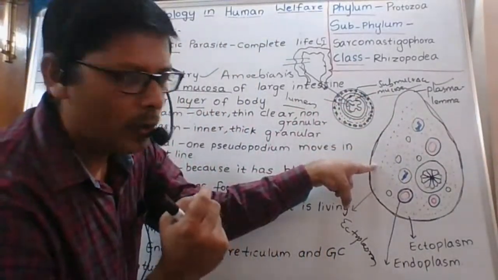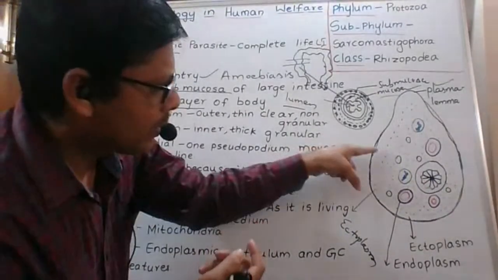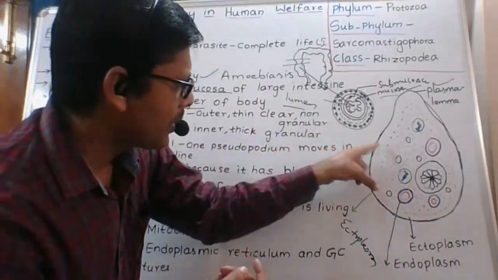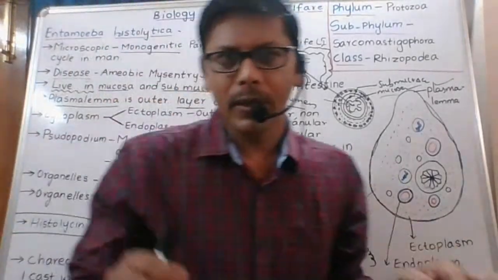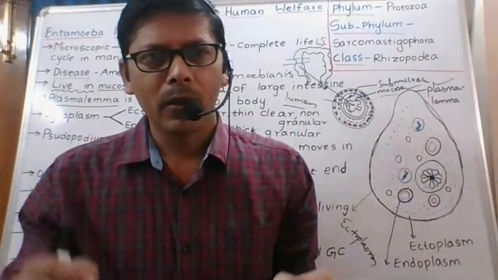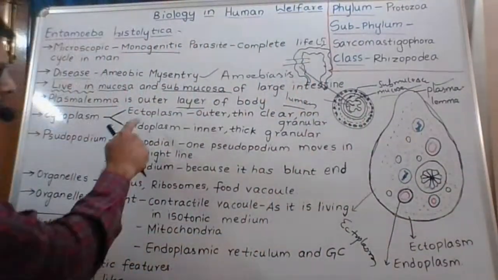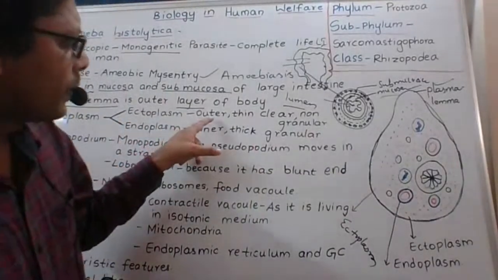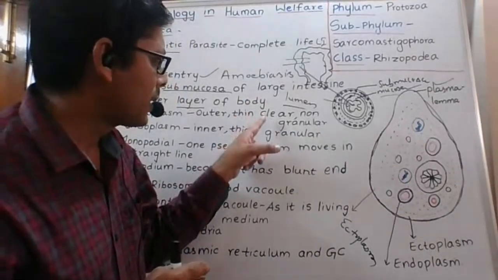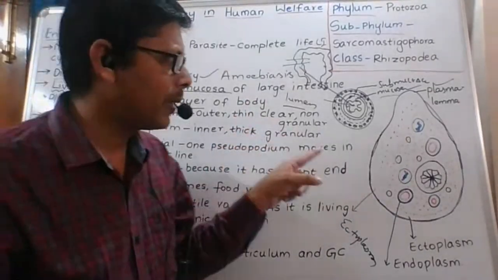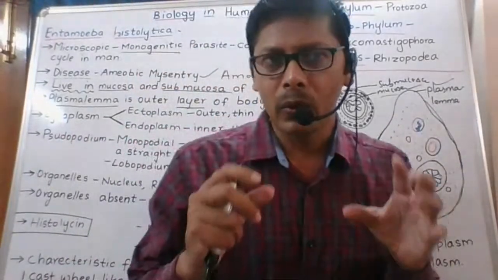How is the ectoplasm? Ectoplasm is outer, thin, and clear, and has no granules. It is a non-granular layer.